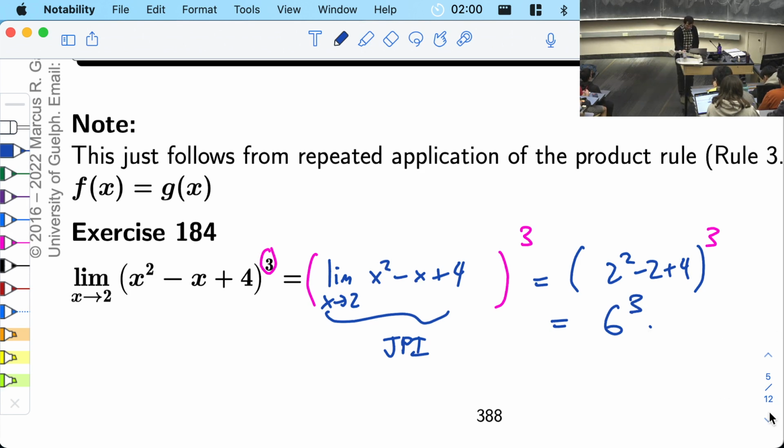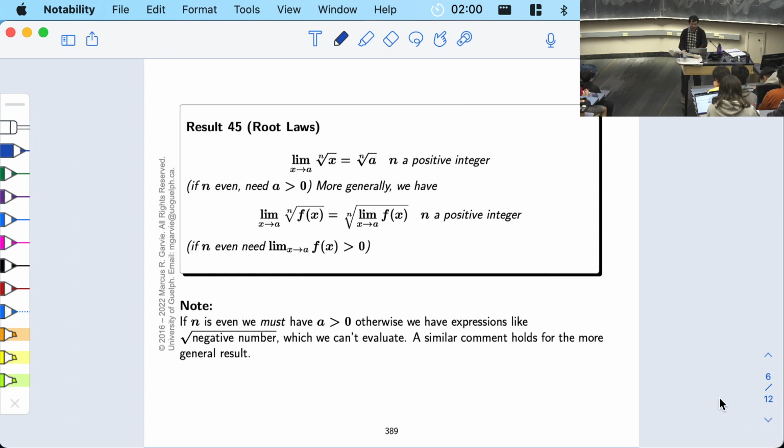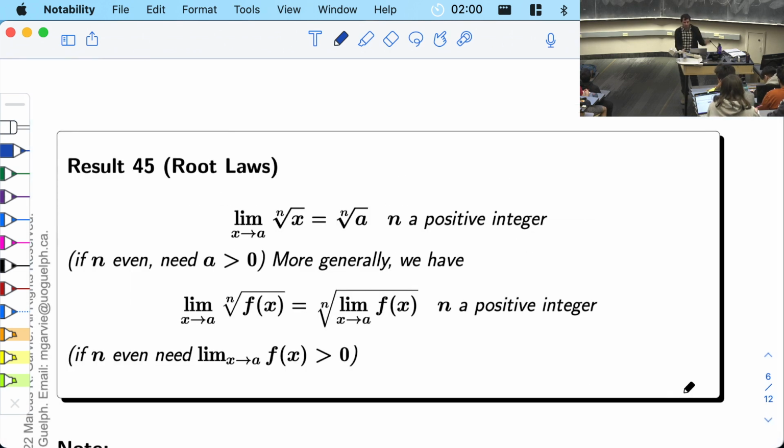Okay, there's one more rule. It's basically an identical rule. It's the root rule. Let's say root law. That must be why it says root law. The root law. So you can do the same thing we did with the power of 3, but with a cube root or a square root.